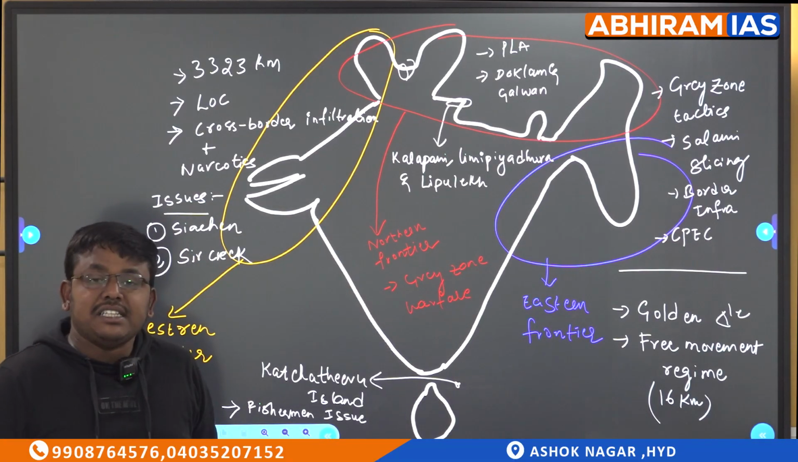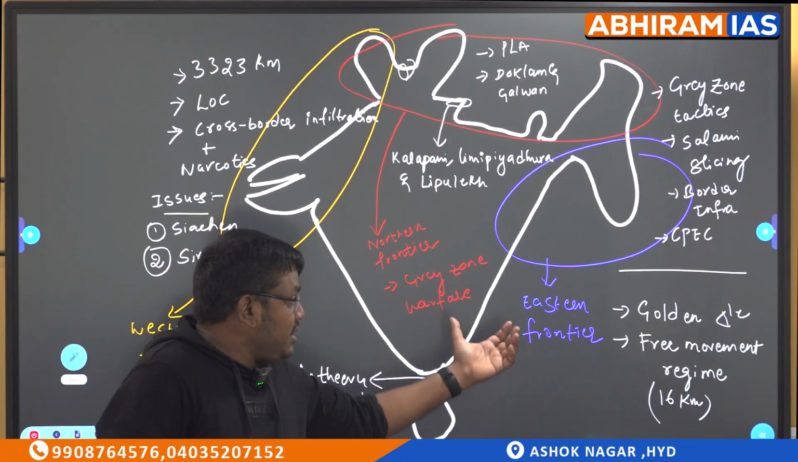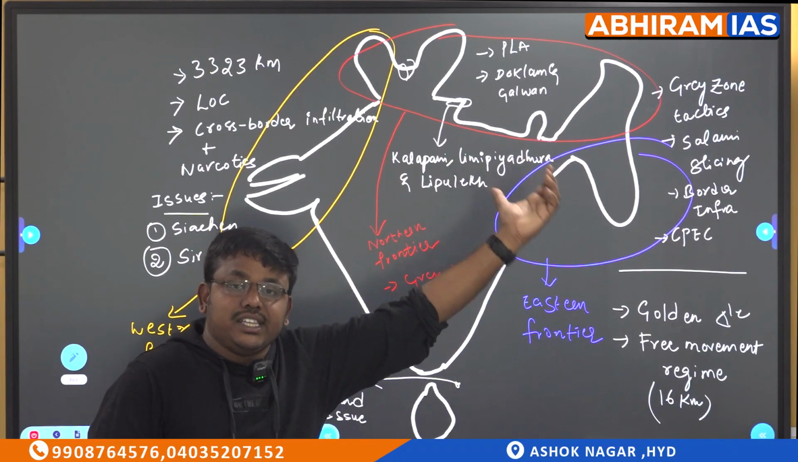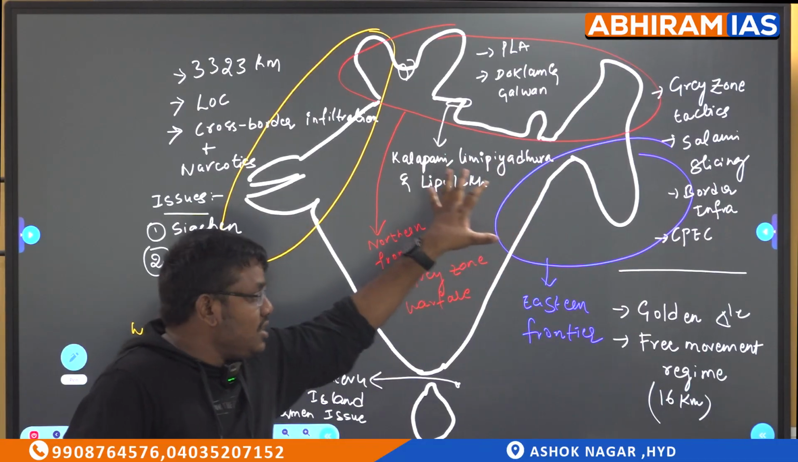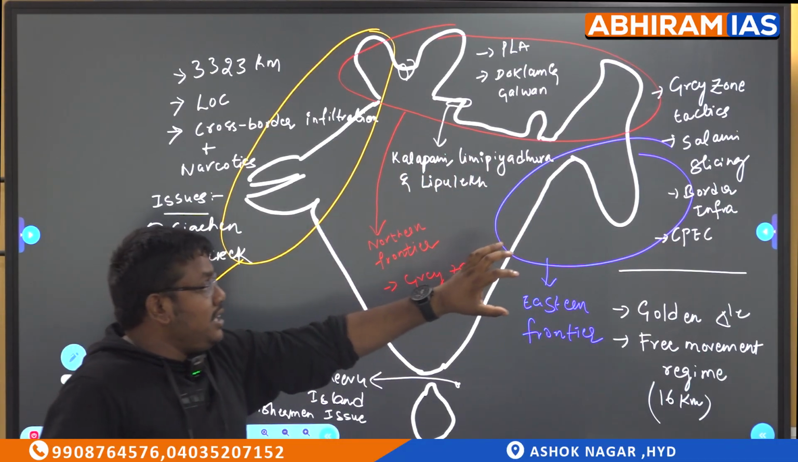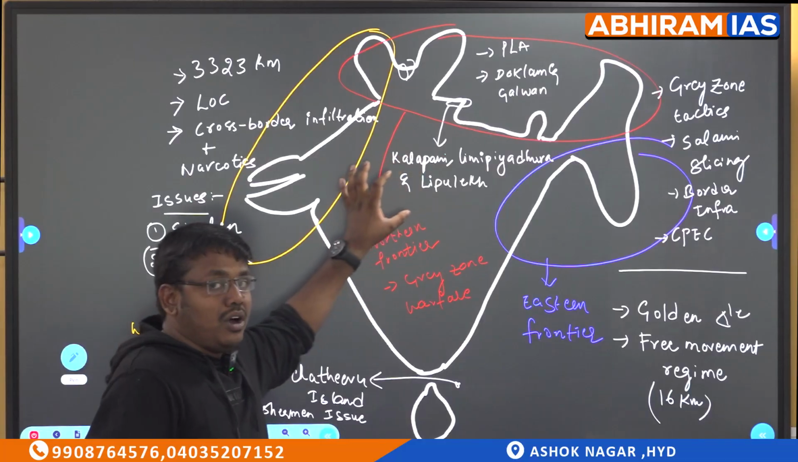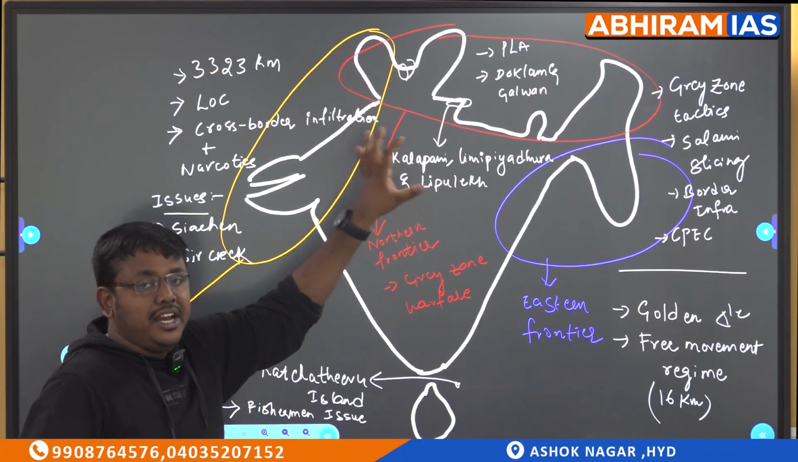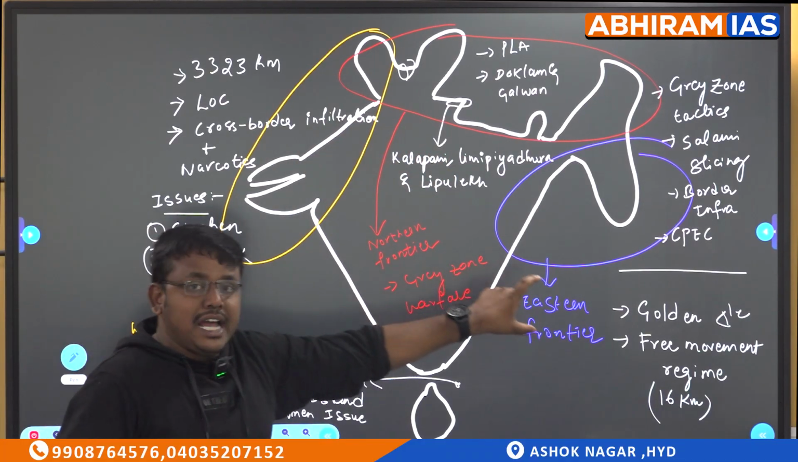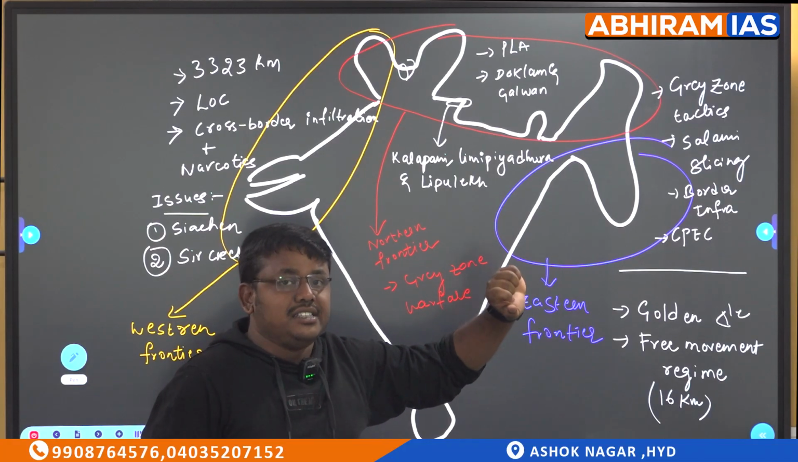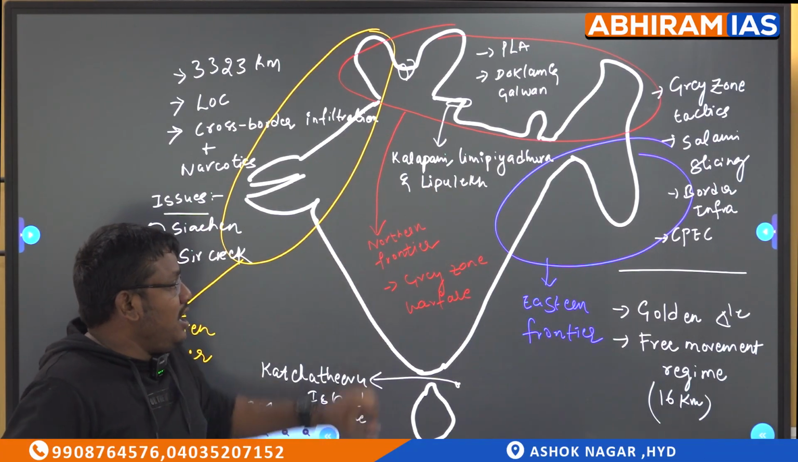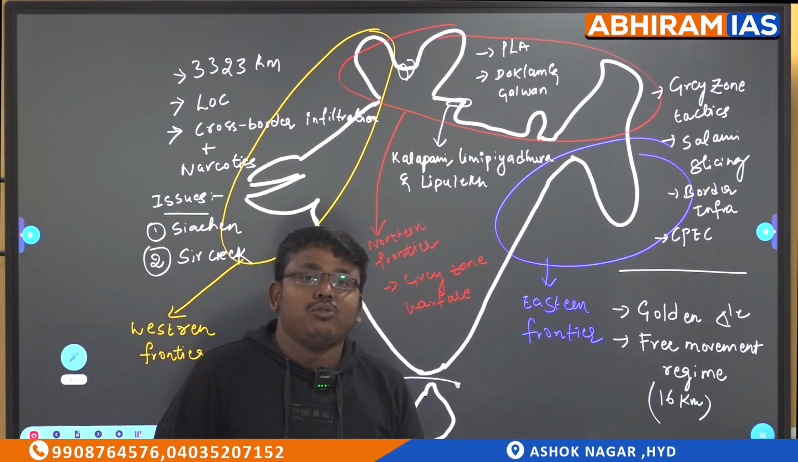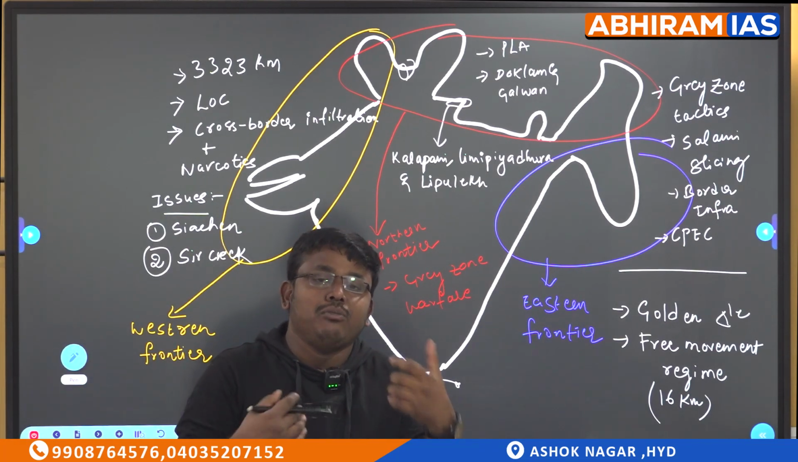Here, what is the major issue? That is the golden triangle. If you see Myanmar, Laos, Vietnam, in these areas we have the drug trade, and the drugs are coming through the northeastern region of India to mainland India. Because of this golden triangle, drug trade is happening in India. And one more important point is the free movement regime. What do you mean by free movement regime?